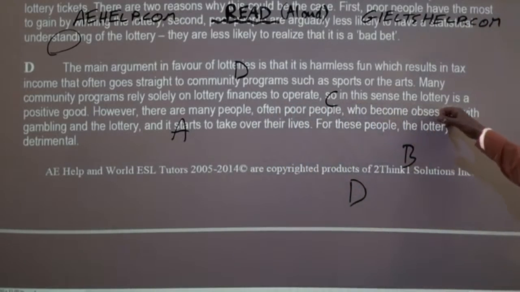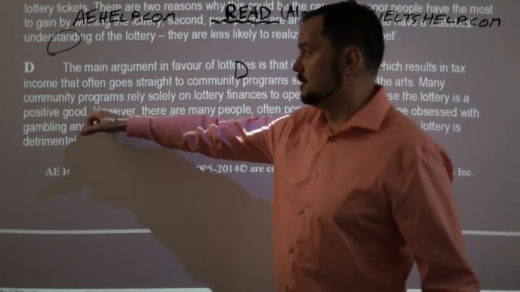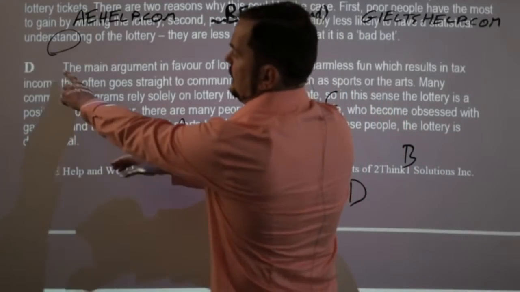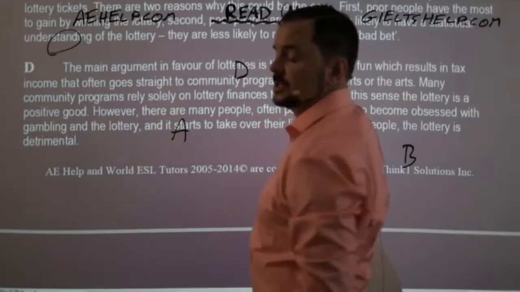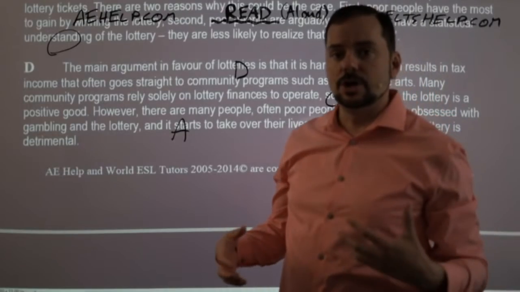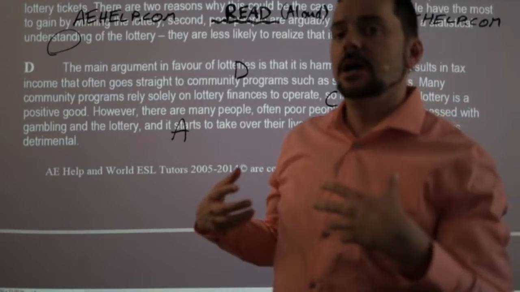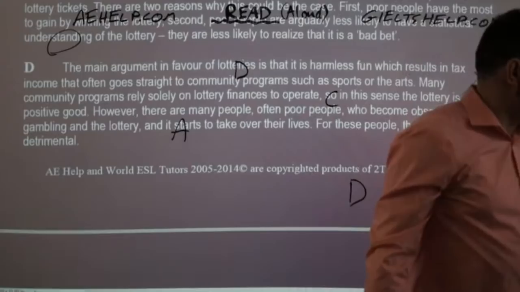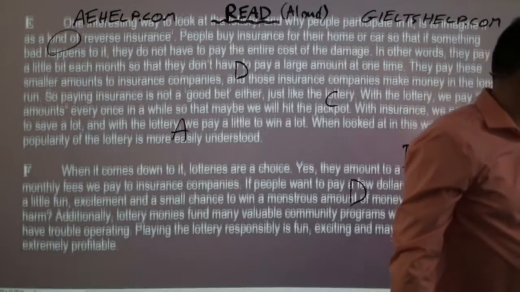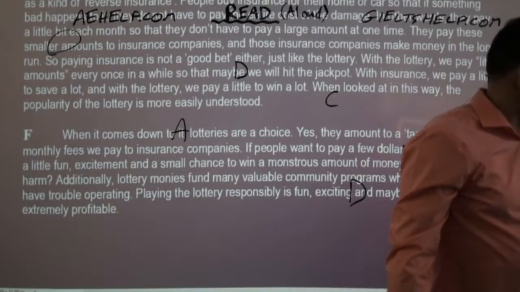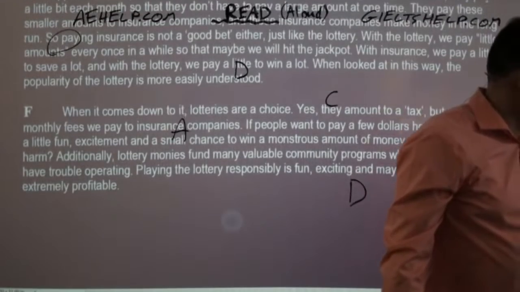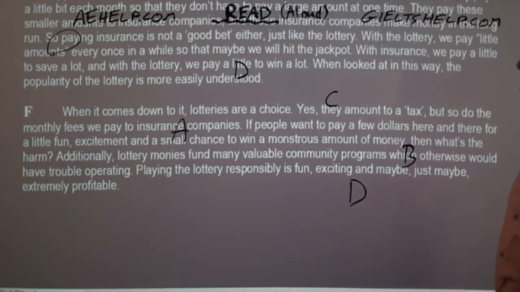So in this sense, lottery is a positive good. Okay, so from here to here, it's explaining why lotteries are good for the community as tax income. All right. And some of you said, well, I think that was E. I don't think that there's much in E, but in F, there's a little bit.